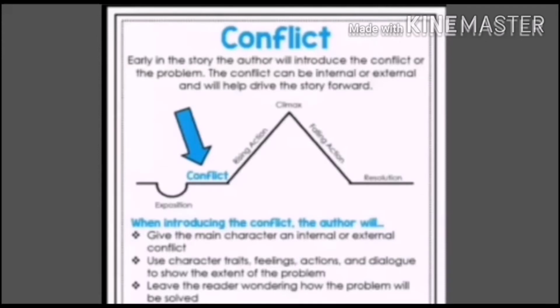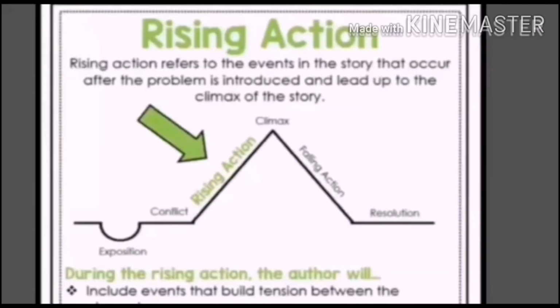Then comes conflict. What is conflict? Early in the story, the author will introduce the conflict or the problem. Okay, the writer introduces a problem in the second stage after introducing characters. After the introduction of character, there is conflict that is introduced by the writer. Then rising actions. Rising action refers to the events in the story that occur after the problem is introduced and lead up to the climax of the story.